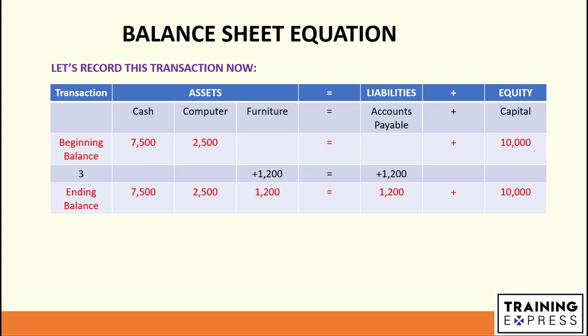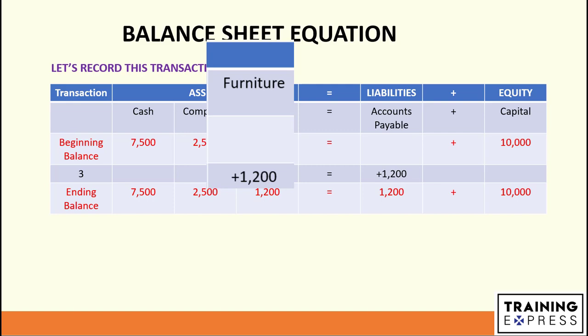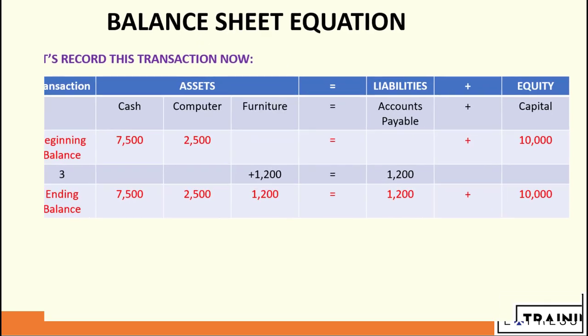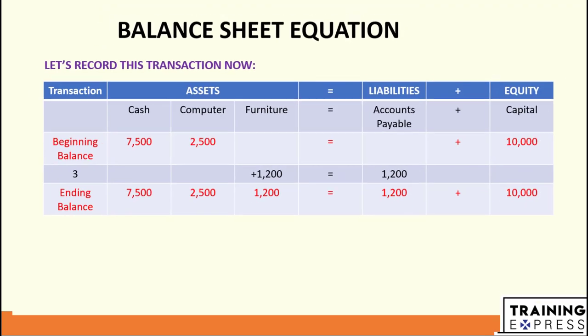Beginning balance of cash $7,500, computer $2,500, capital $10,000. And now we will be talking about transaction number 3. We purchased furniture on account, which means on credit. So we can see furniture increased by $1,200 and accounts payable also increased by $1,200.